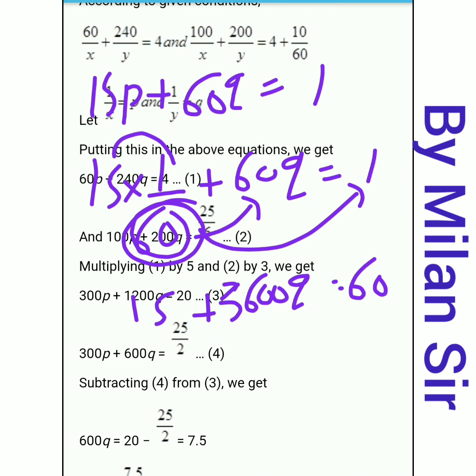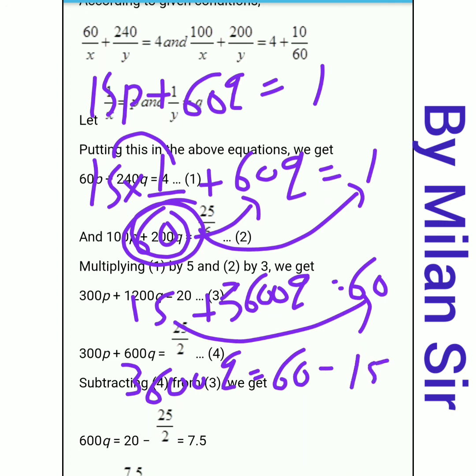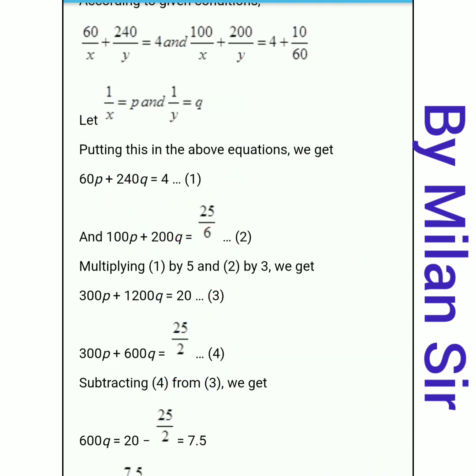Now transfer this 15, and here we take LCM on both sides, so we do not need to write the denominator. Now transfer this 15 to the right hand side, it becomes minus, so 60 minus 15. So 3600q is equal to 60 minus 15, it is 45. Okay, so 3600q is equal to 45.